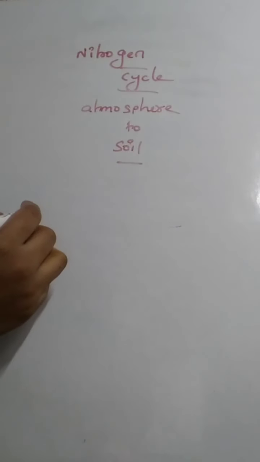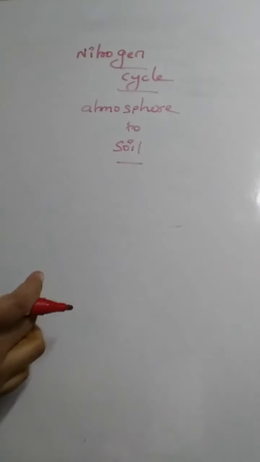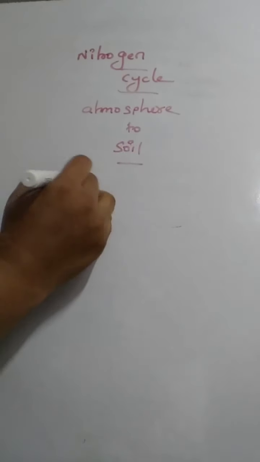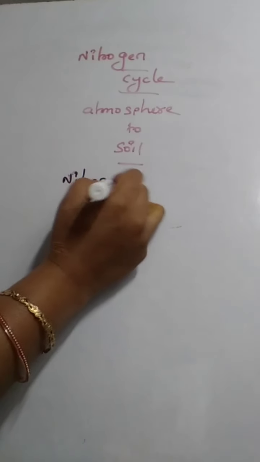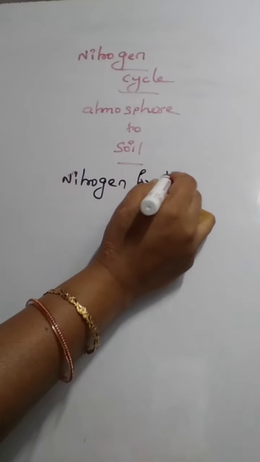From the soil, the plants will absorb it, because some plants require nitrogen in large quantities, but it is unavailable in the soil. So the atmospheric nitrogen will be converted into a usable form in the soil. Okay, so it involves nitrogen fixation, that is, the nitrogen will be fixed from the atmosphere.